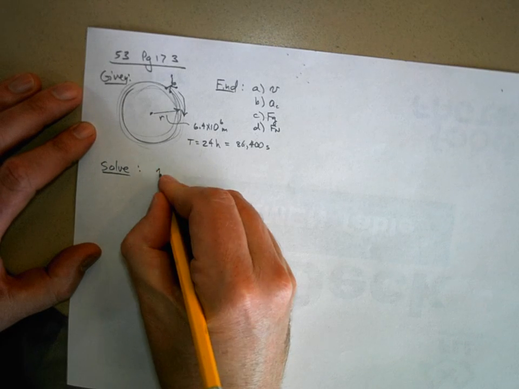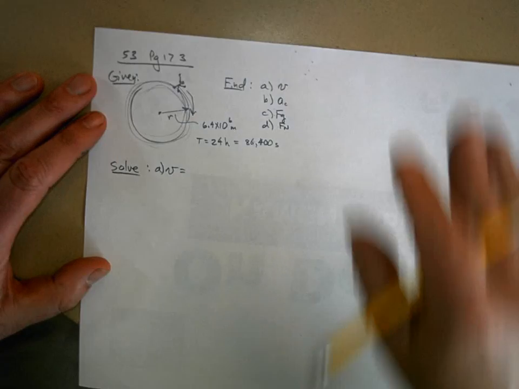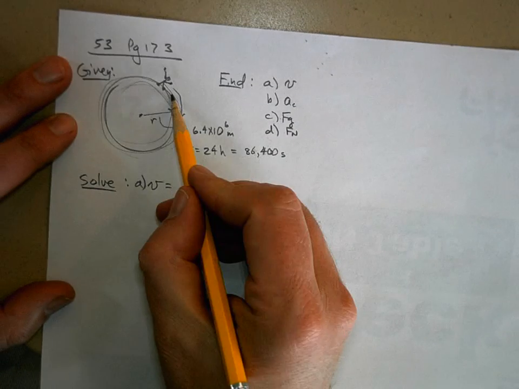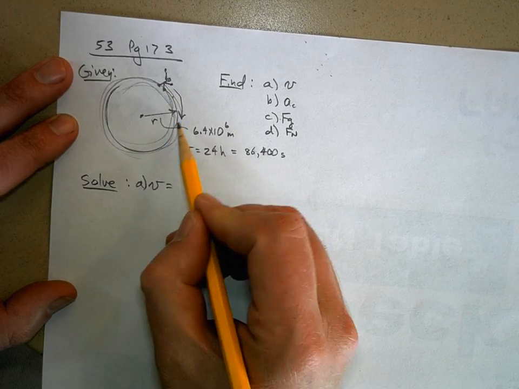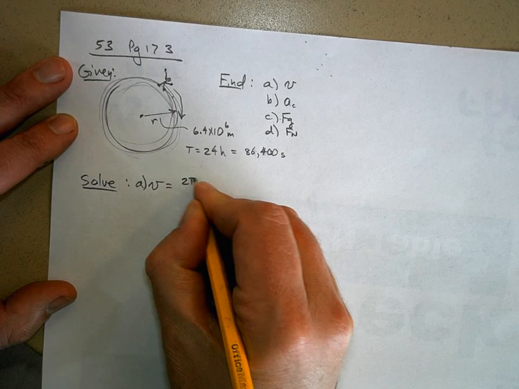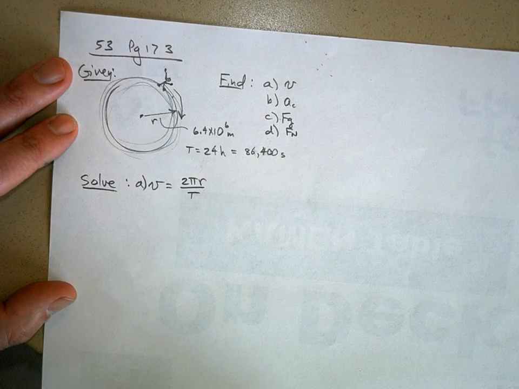Now V, for part A, the velocity of this person is, well, how far do you go? You go around the circumference of the Earth one time. So that's 2 pi r. And how much time does it take? The period.